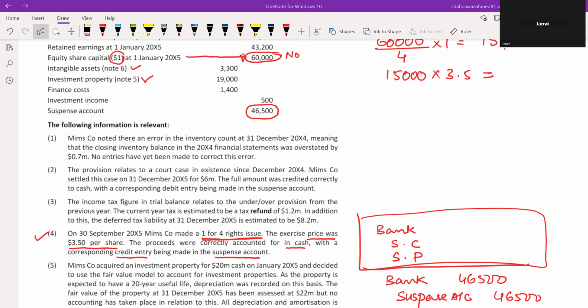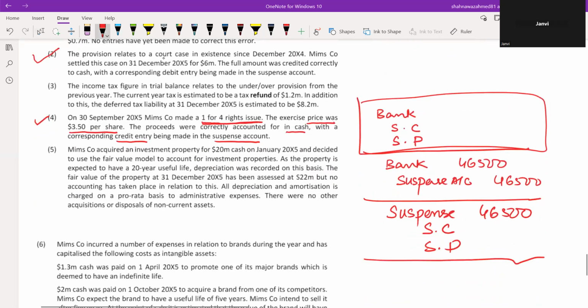And the suspense account value is different, so there might be something else in the suspense account. This entry also affects the suspense account. So for the time being, just leave it here.